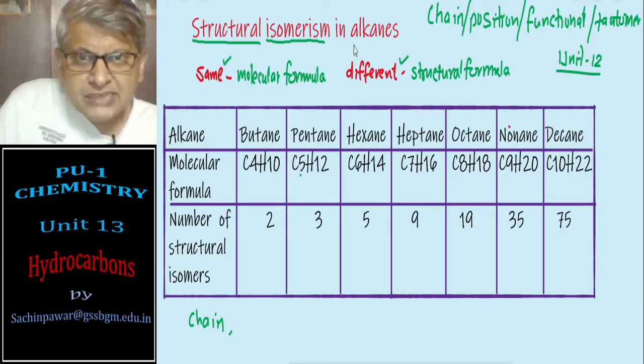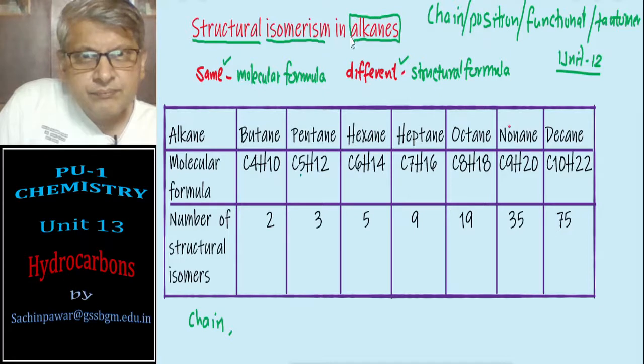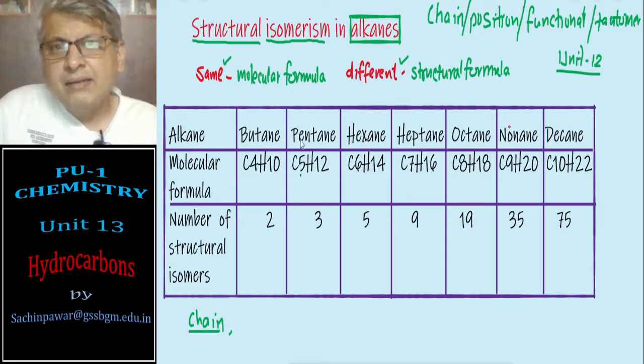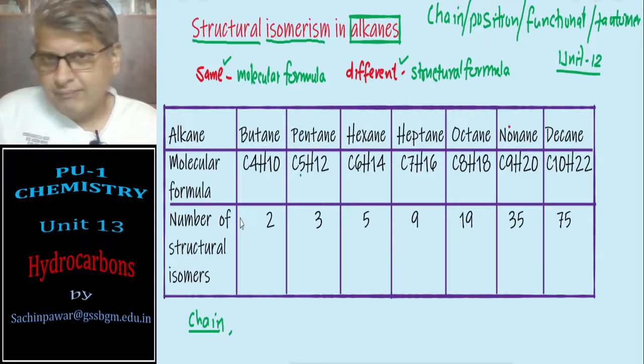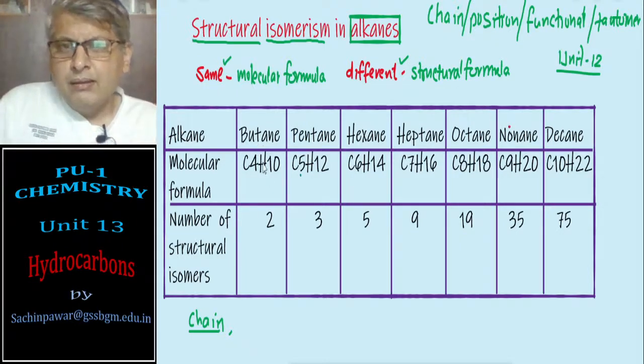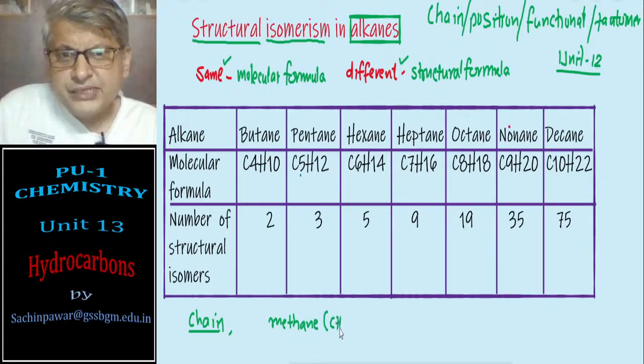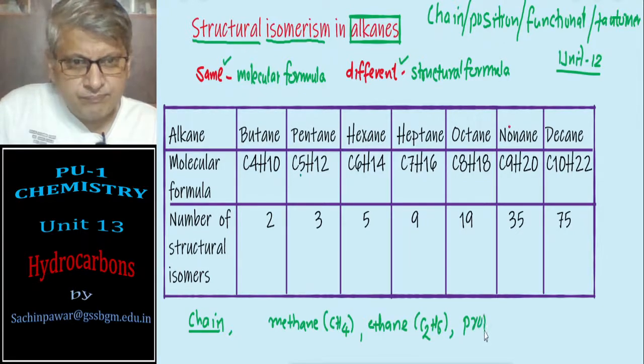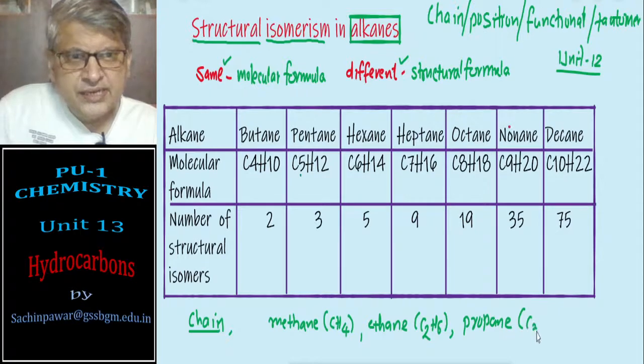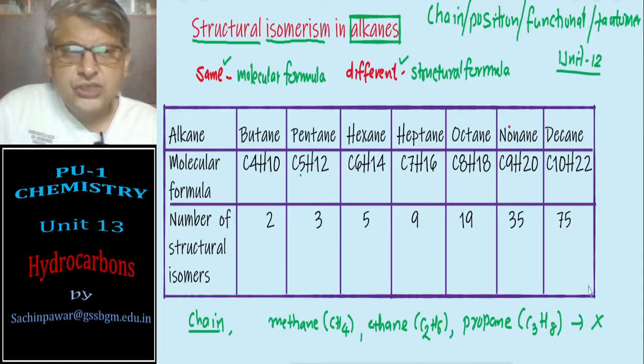As far as alkanes are concerned, you have only chain isomers, and the number of structural isomers has been well identified by scientists. The first three, methane, formula CH4, ethane, formula C2H6, and propane, formula C3H8, do not show structural isomerism.